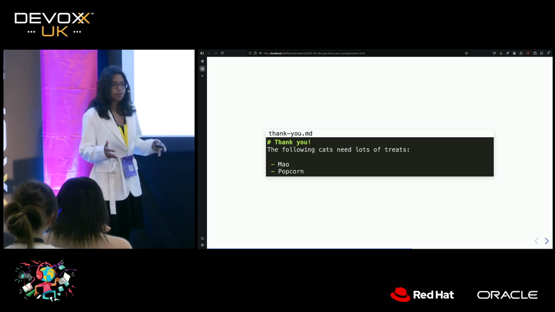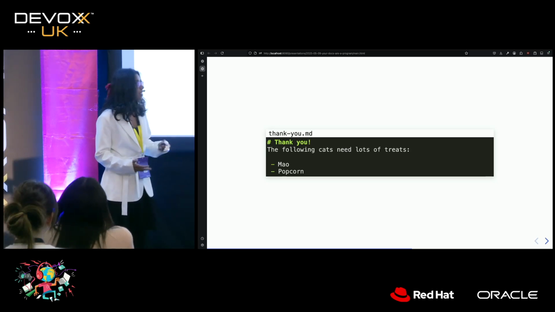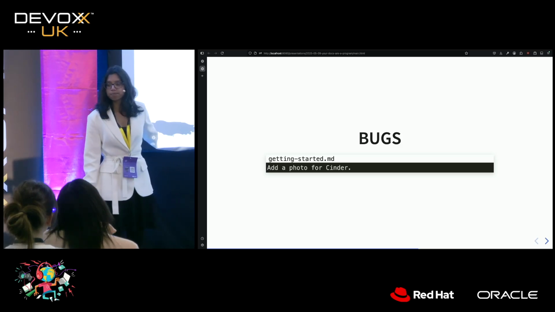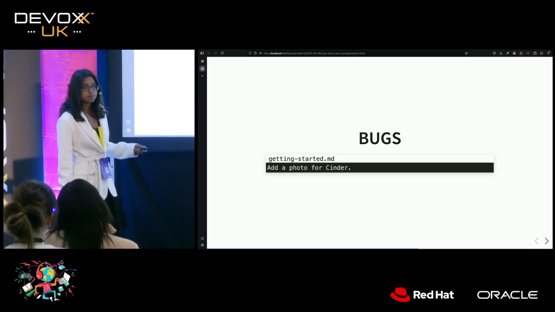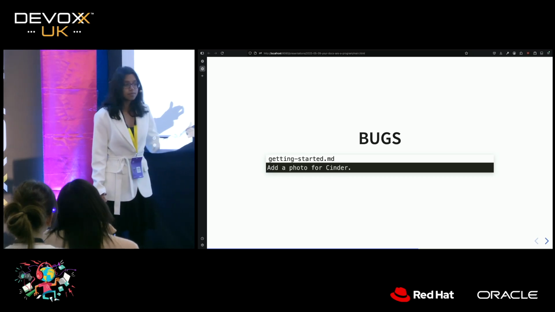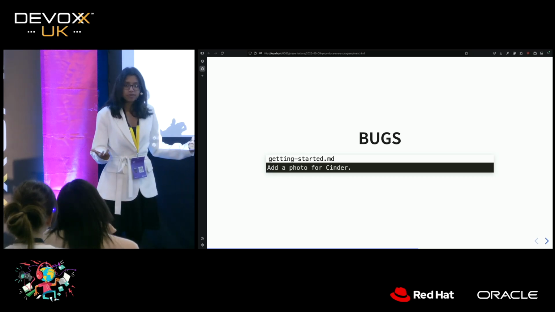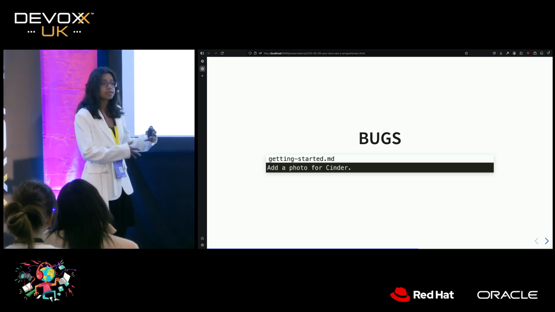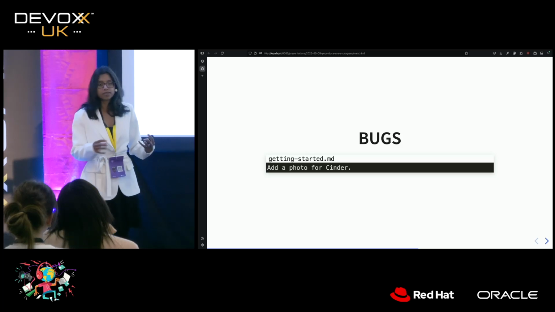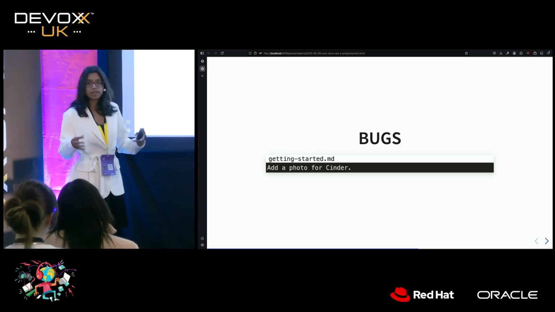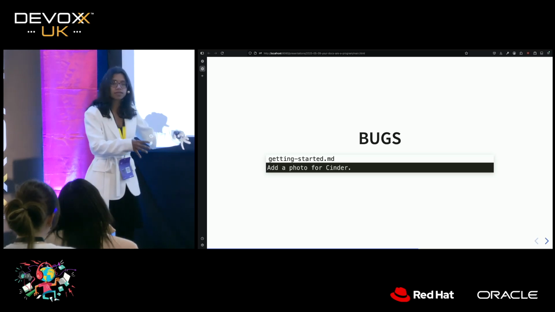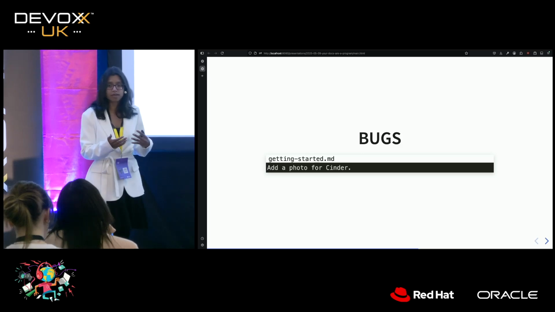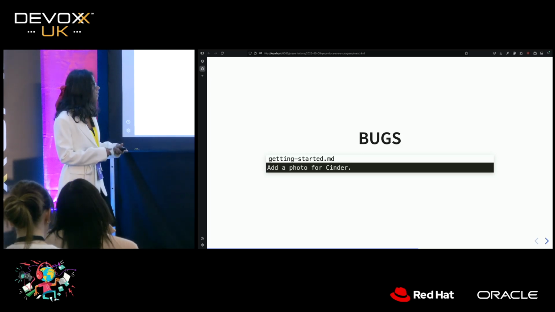But let's say now, later, I'm going and I'm changing my guides, and I now refer to another cat. I refer to Cinder, but I've not added Cinder to my thank you page, right? So this is actually a bug. And it is a bug that we see inside the text of our docs, which is not related to the code. When we've talked about validation so far, we've been zooming in on just the code snippets that are in our docs, but actually there's a ton of other areas that we could explore which are related to the text.